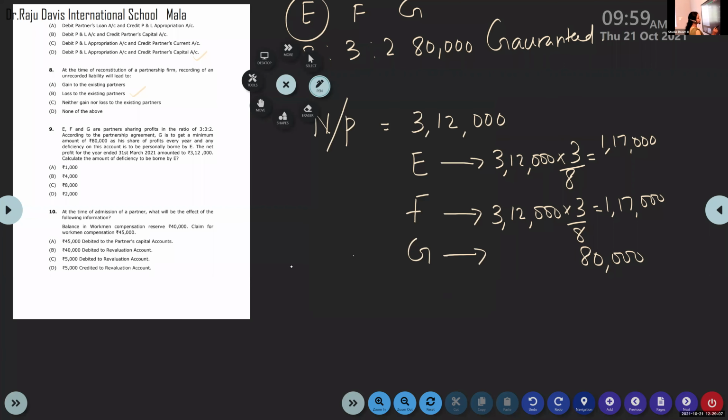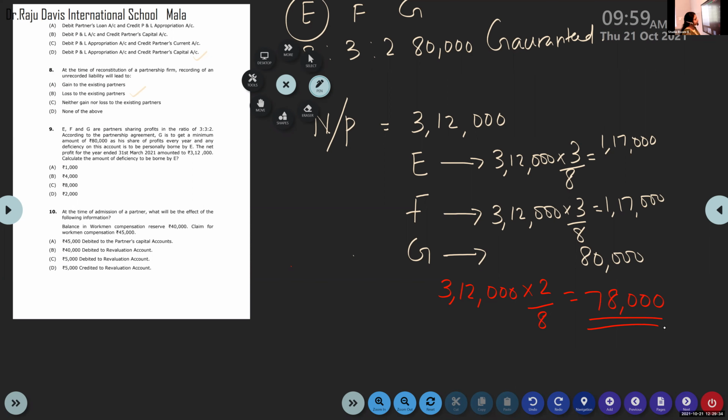According to his ratio, he is getting 3,12,000 into 2 by 8. He will receive only 78,000. Actually 80,000 is guaranteed, but as per his ratio, he will receive only 78,000.